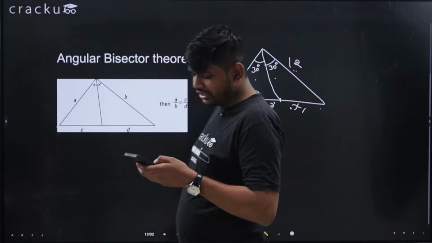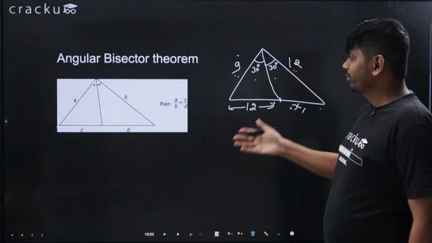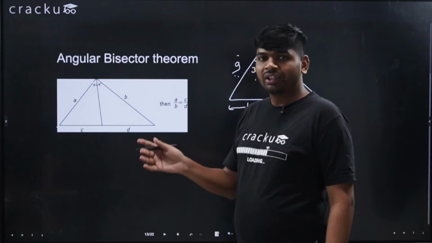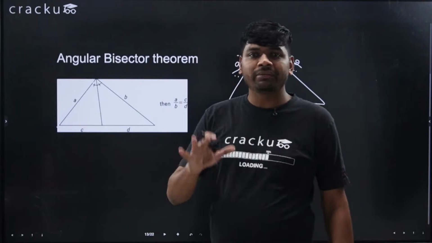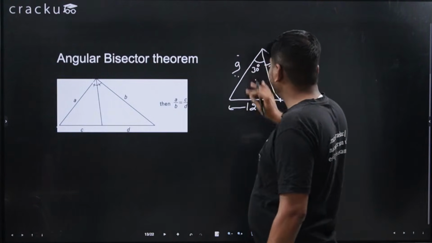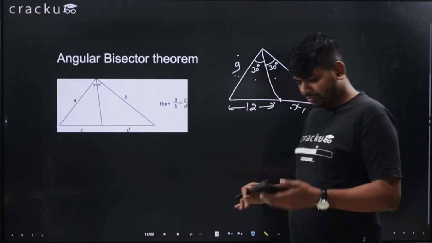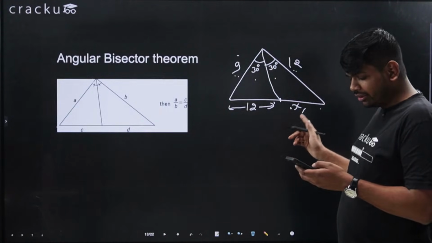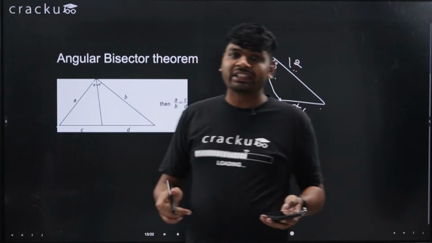The triangle does not exist. Yeah, maybe possible, because I have taken random values. I am not considering the facts that this triangle is possible. I am just giving an example that if the values are this, then what will be the case. Why is the triangle not possible? Because the sum of two sides is less than the third side.